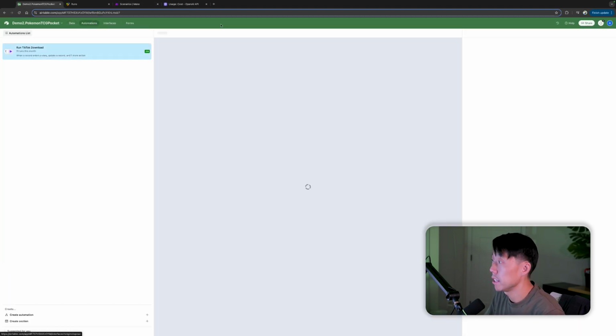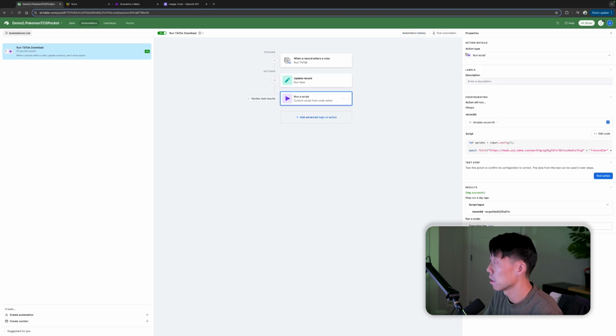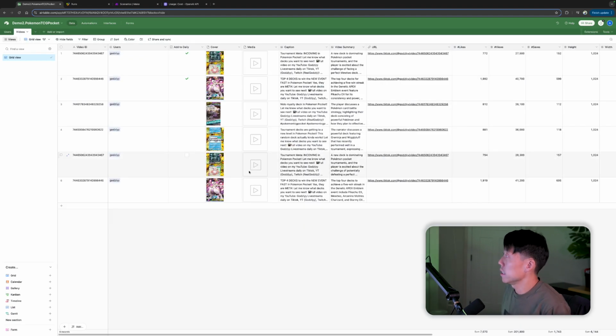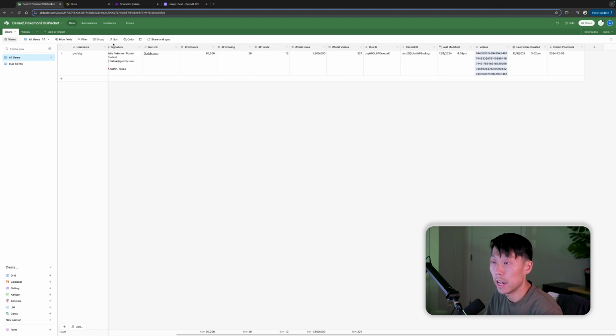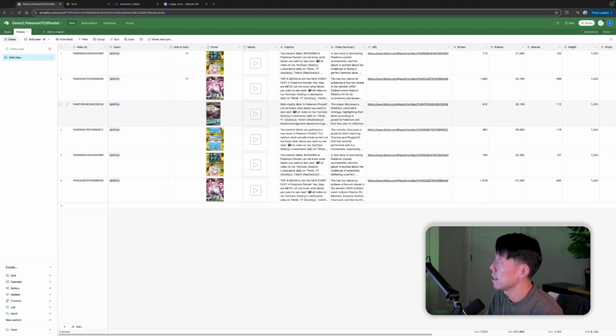We have our automations here. It's in Airtable. It's just one single automation to go ahead and spin up that script, which pushes things over to Make. All right. And our data. All right. So actually, let me go ahead and explain this end to end. So what we did was we created a list of users that we want to scrape TikTok data from. Of those users, we'll scrape the latest video data based on some specified parameters.